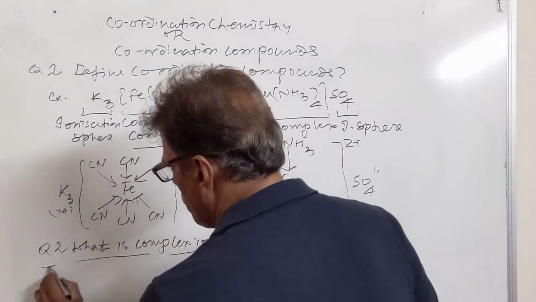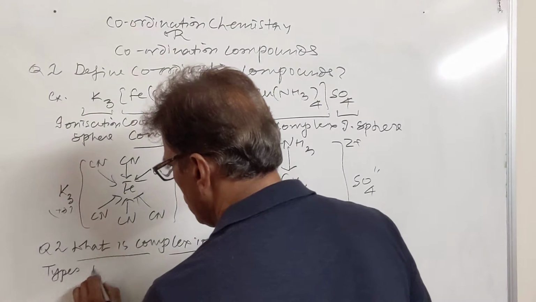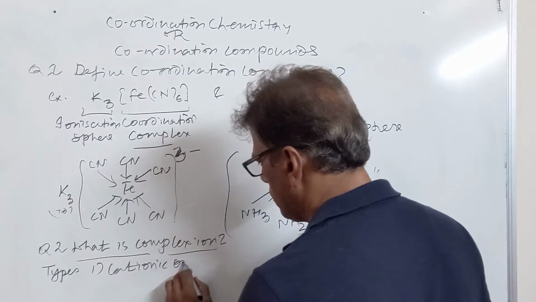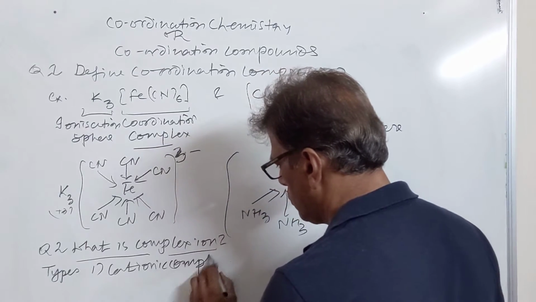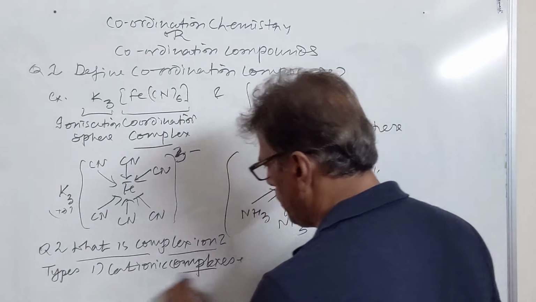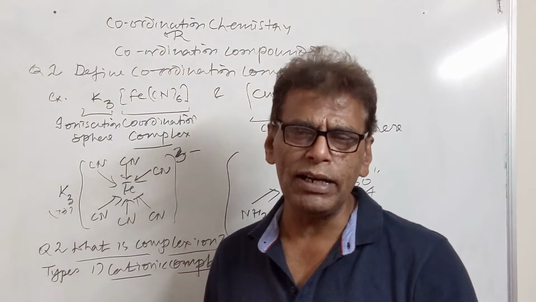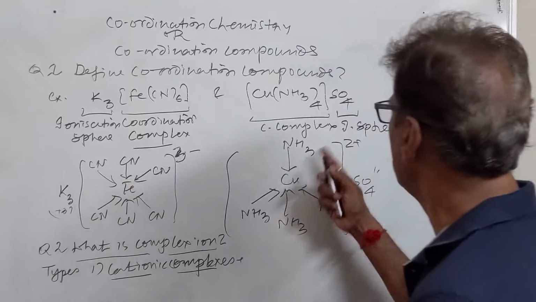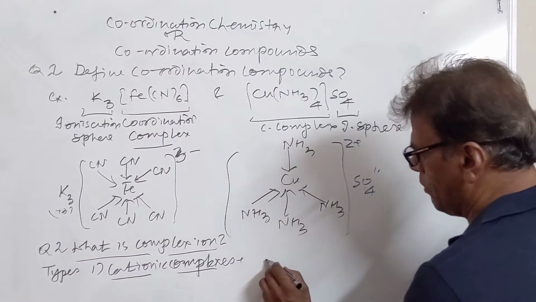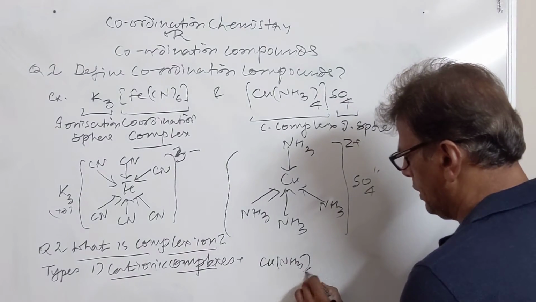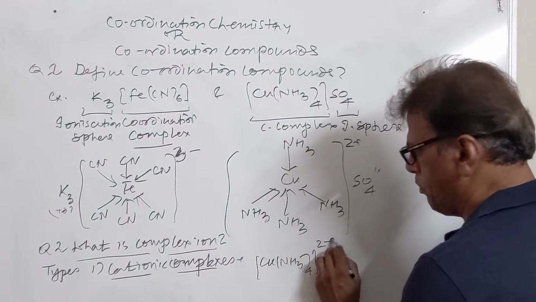So types of complex ions: they are cationic complexes, the complexes where the algebraic sum of the charges of transition metal ion and the ligand is positive. So this is a cationic complex. It is the tetramine copper 2 complex. It is a cationic complex.